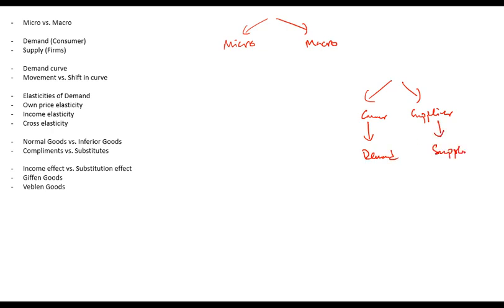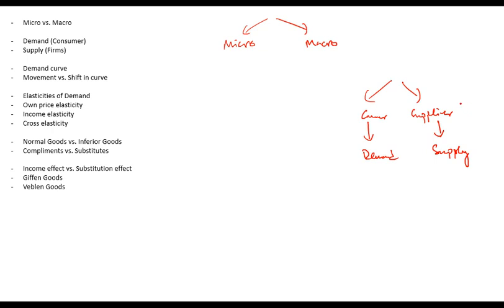Before we go into discussing the topic, there are two types of economics: microeconomics and macroeconomics. Economics is the study of the relationship between consumer and supplier. The consumer drives demand and the supplier supplies the product.